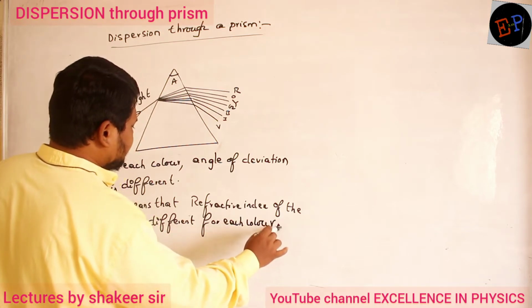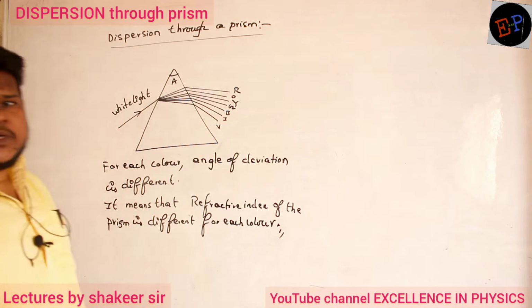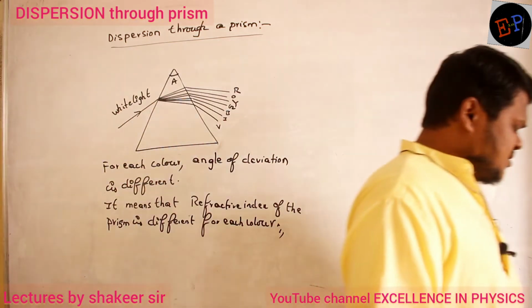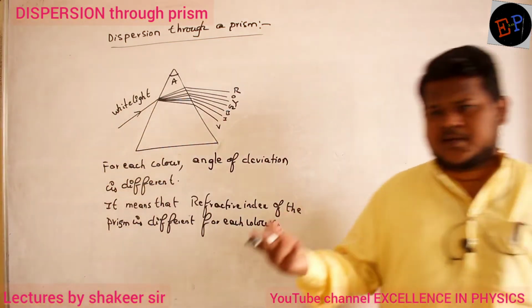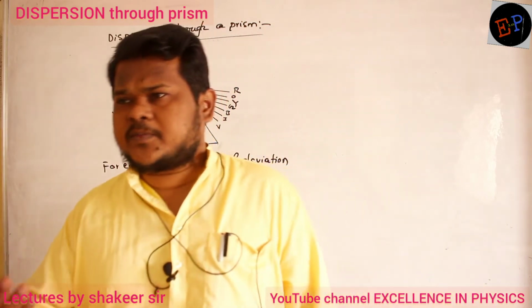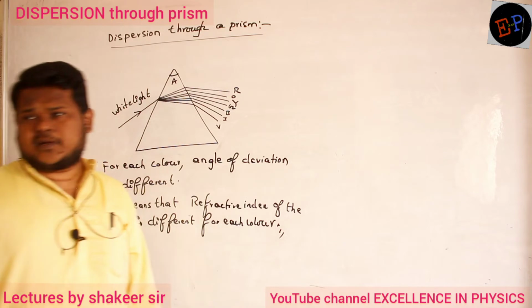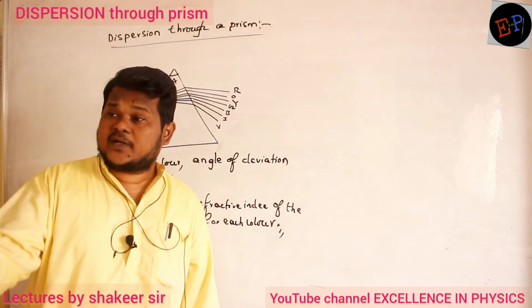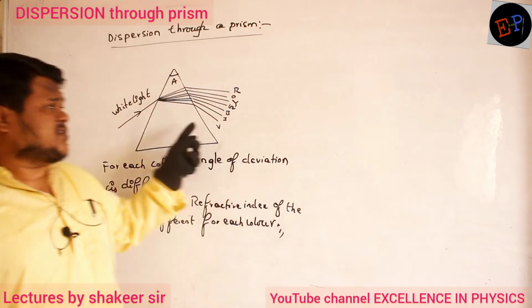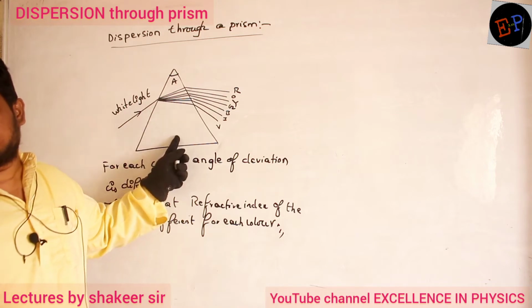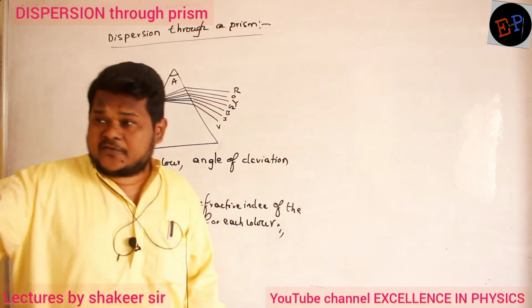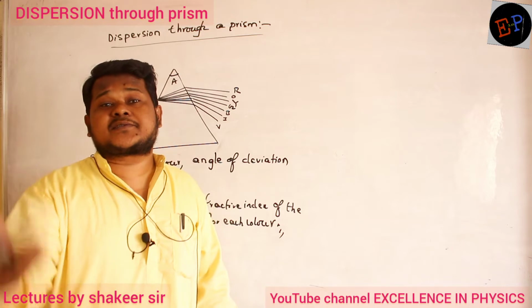Can I say like this? So bending of light depends on what? Mu value, already we have studied. Bending of light depends upon the refractive index of the prism. Each light is bending by a different value. It means mu value is different for each color. Prism is same, but the same prism is giving different refractive indices for different colors.